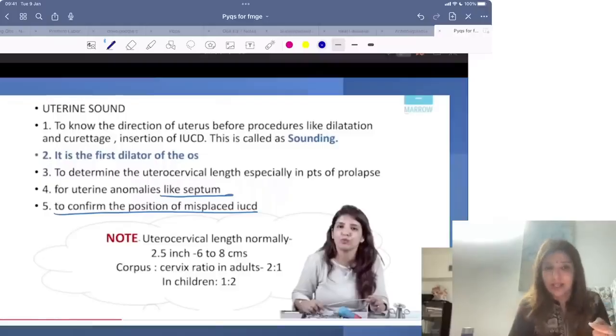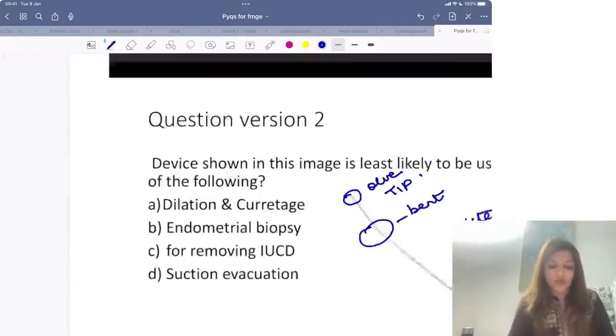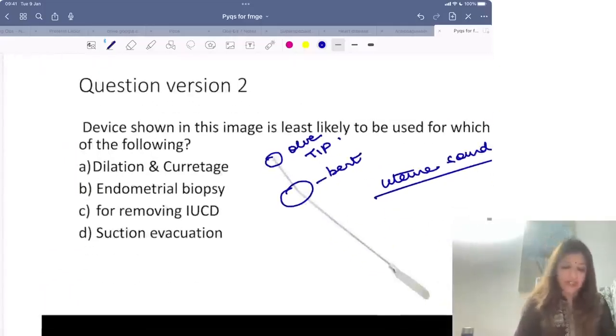Number 4, it can be used to confirm the position of a misplaced IUCD. If I am not sure whether the IUCD is inside or outside the uterus, I can take a uterine sound and then do an ultrasound, to see whether the IUCD is near the uterine sound or not. So these are the uses of uterine sound.